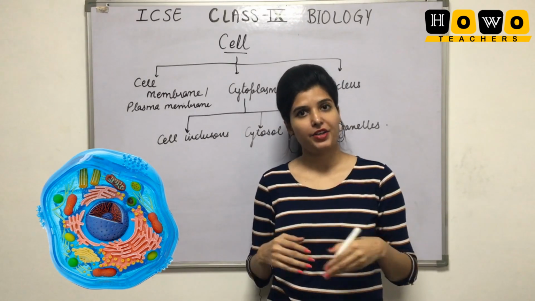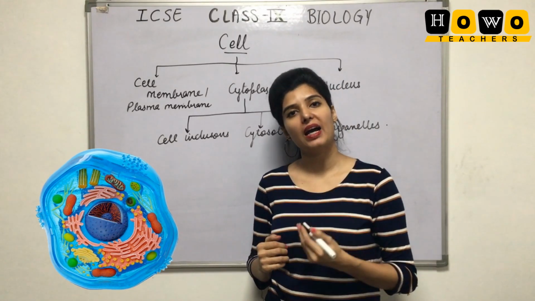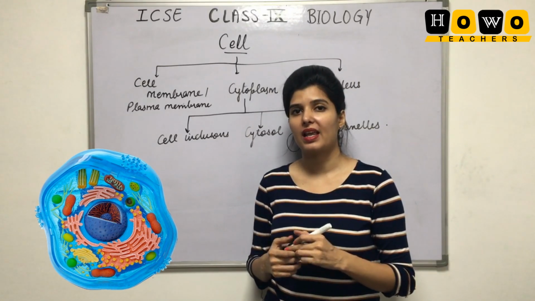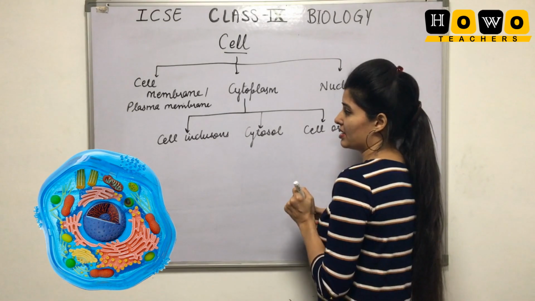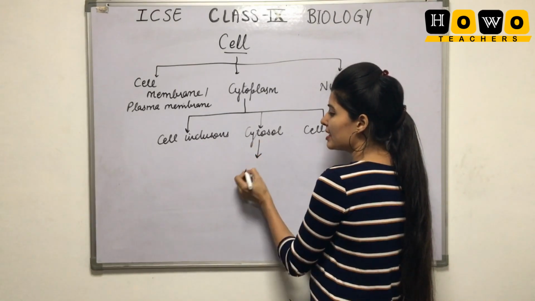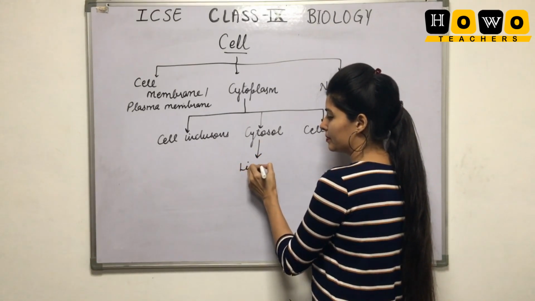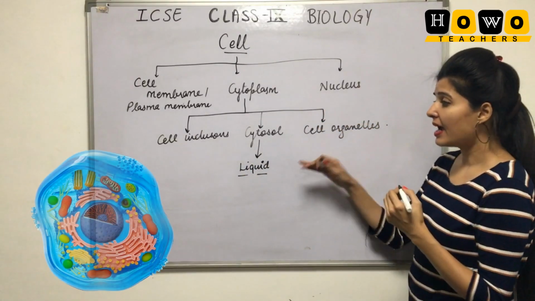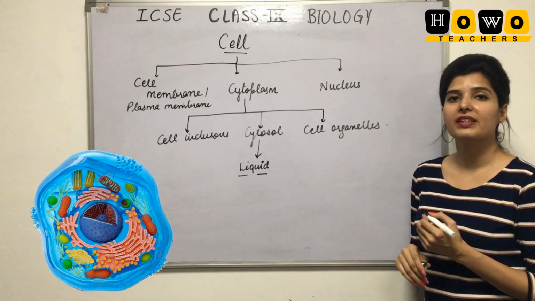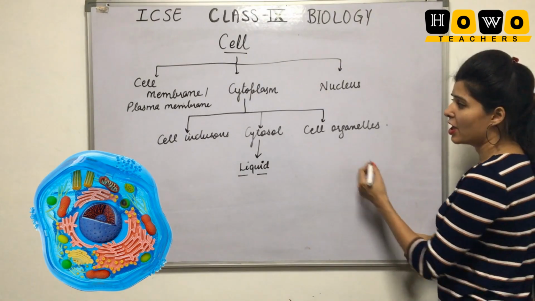That can be any kind of chemicals, ions present inside the cell. It can be fat or any such kind of substance. Cytosol is the liquid part that is present inside the cell, and inside the cytosol there is the presence of organelles.